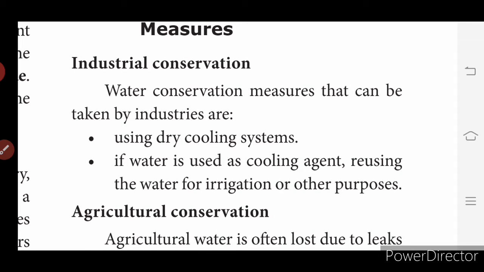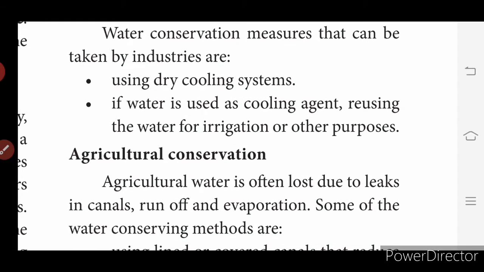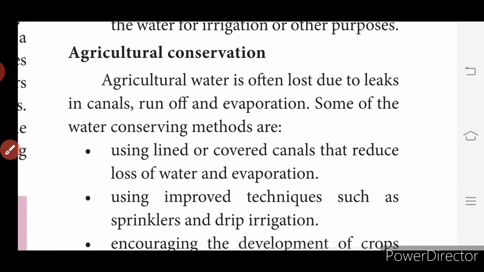So what is industrial water conservation? It can be taken up by industries by using dry cooling systems, if water is used as cooling agent, and reusing the water for irrigation or other purposes. So these are the 2 points given under industrial conservation. Then we have agricultural conservation. Water is often lost due to leaks in canals, runoff and evaporation.